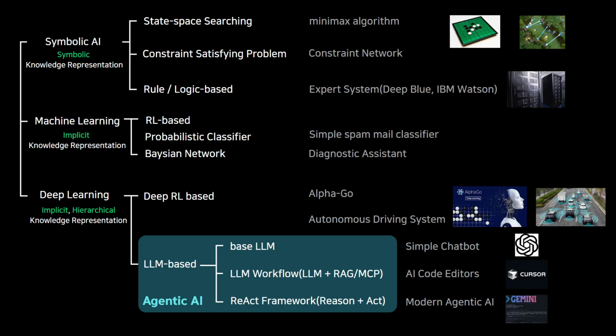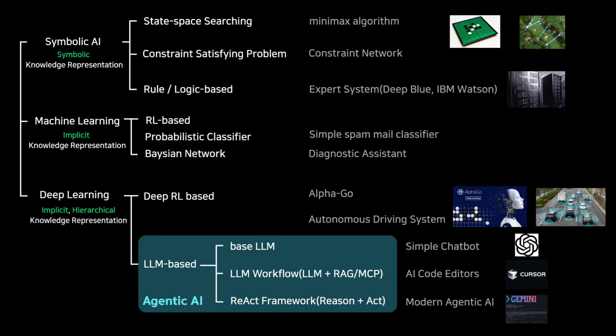State space searching is the foundation of game-playing AI like the Minimax algorithm, and constraint-satisfaction problems are powerful for complex scheduling or layout puzzles. And most famously, rule-based logic powers expert systems. Deep Blue or Watson from IBM is a famous example. The key takeaway here is that the knowledge is symbolic and explicitly programmed by human experts.